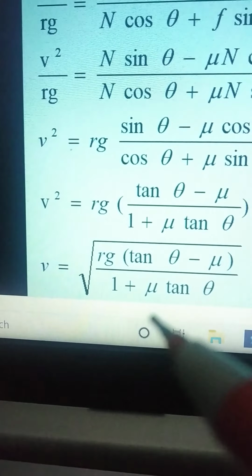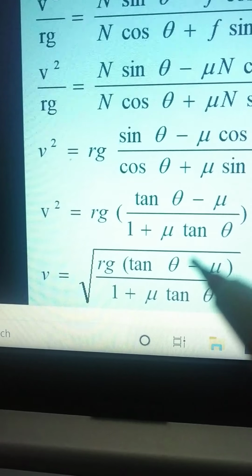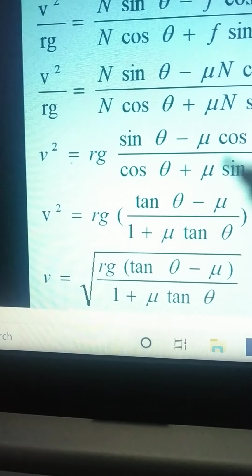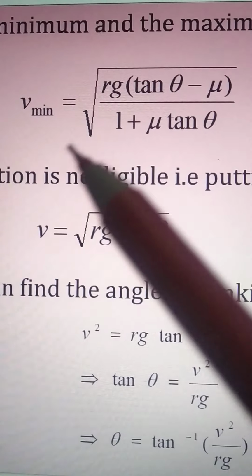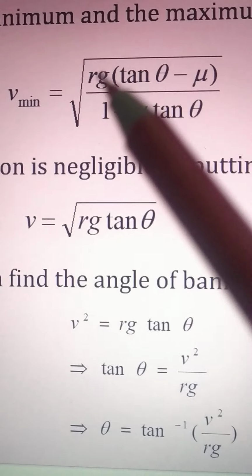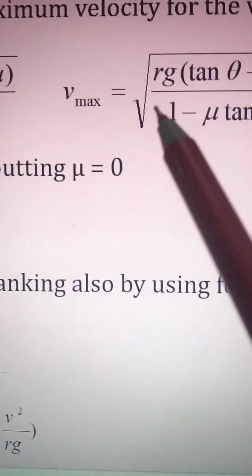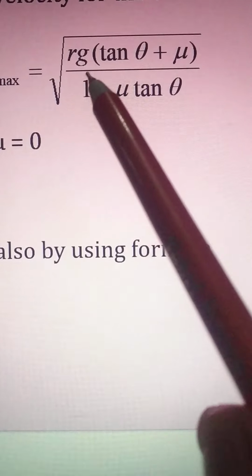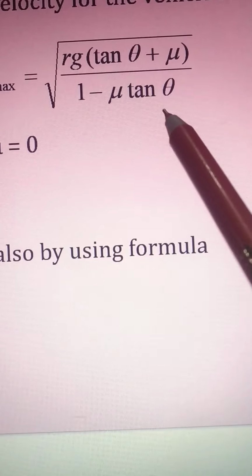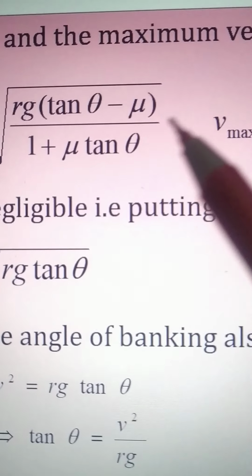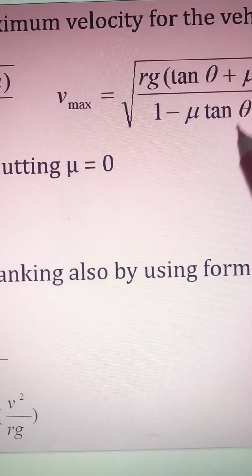This is the required lower speed limit of the vehicle, or the minimum velocity of the vehicle. So the minimum velocity is equal to root of rg times tan theta minus mu upon 1 plus mu tan theta, and V maximum is equal to root of rg times tan theta plus mu upon 1 minus mu tan theta, where 1 plus mu tan theta is for minimum velocity and 1 minus mu tan theta for maximum.